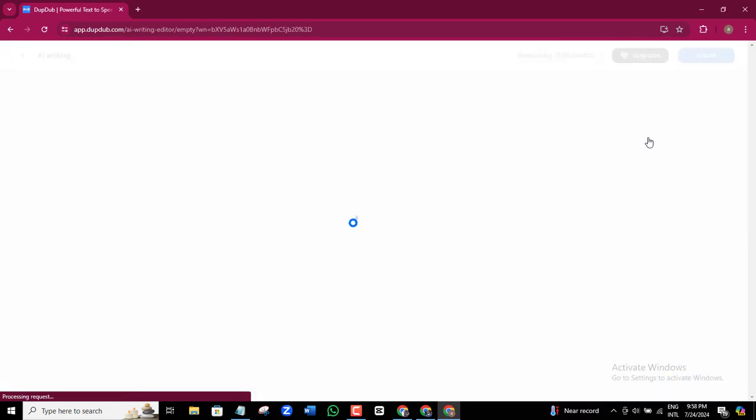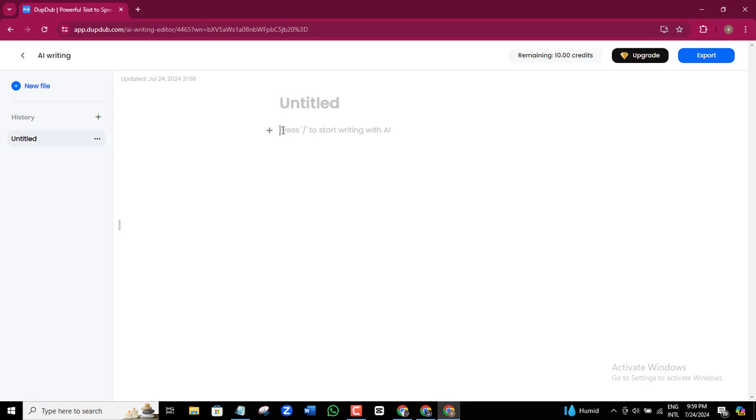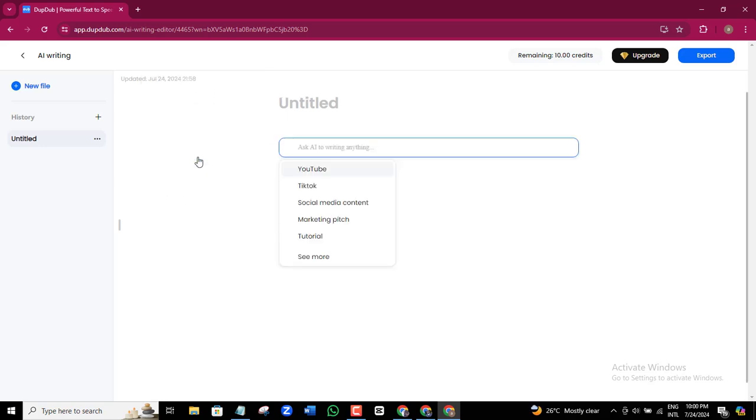Click on the AI writing feature here. This page is going to open, and what we simply need to do is to click on the plus icon over here and select Ask AI to Write. Then this window is going to pop open now. This tool wants to understand what kind of video you want to create. For instance, we have YouTube videos, we have TikTok videos, social media, content marketing, pitches, and tutorial. For this particular tutorial, we can choose between YouTube or TikTok, so I will just be going with YouTube here.